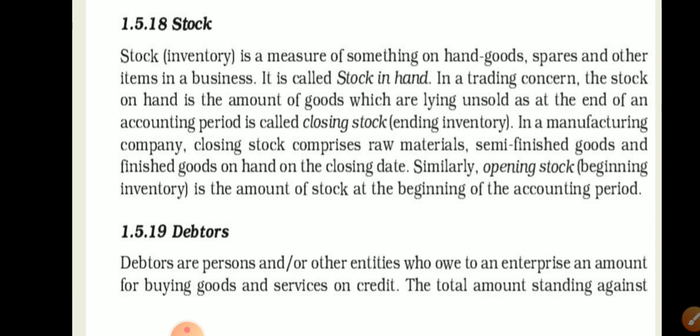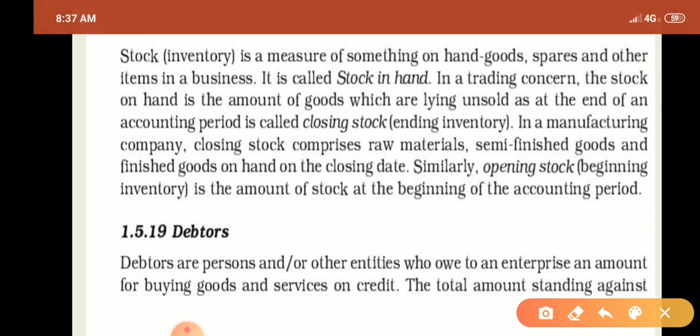We can call it stock in hand. In any manufacturing company, we should keep some goods before manufacturing, in the form of raw material, semi-finished goods and finished goods.